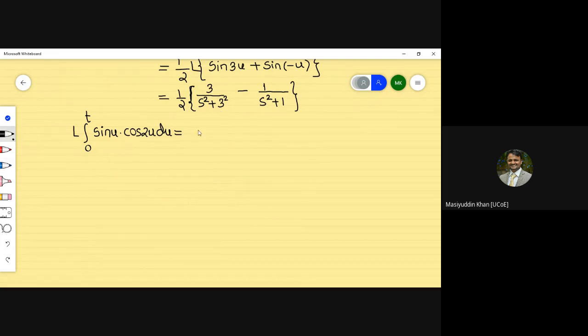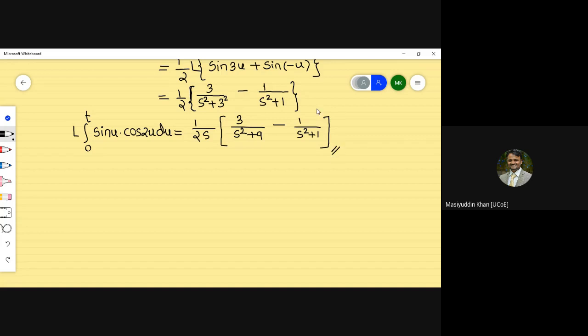So if 0 to t is there, so we have 1 by s. So already 2 is here, so I'm just writing 1 by 2 into s. Now the next work we have to apply here: only 3 upon s square plus 9 minus 1 by s square plus 1. And this is our final result.